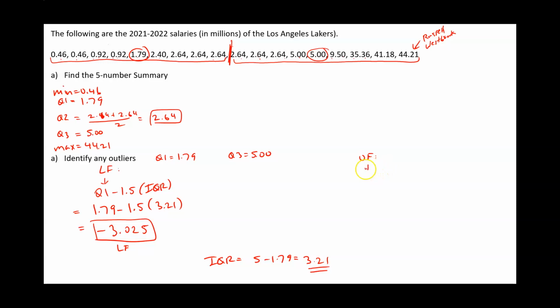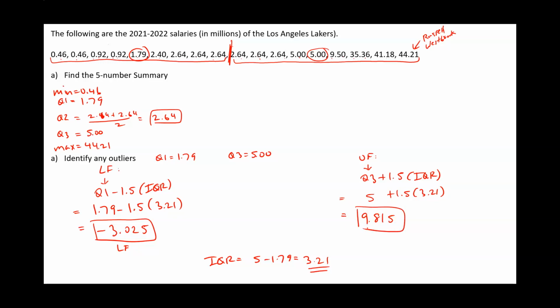For my upper fence, my formula is Q3 plus 1.5 times the IQR. So my Q3 is 5 million, plus 1.5 times the IQR, which is 3.21. So if I take 5 plus 1.5 times 3.21, then I'm going to end up with 9.815 as my upper fence.